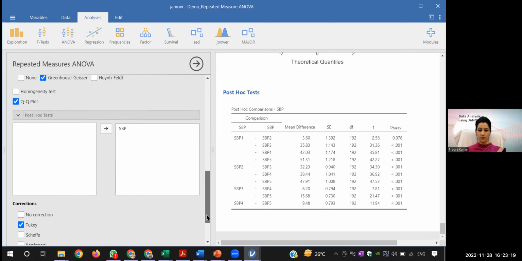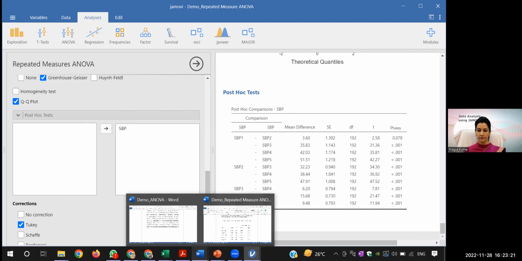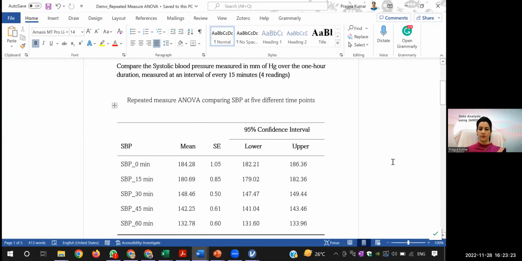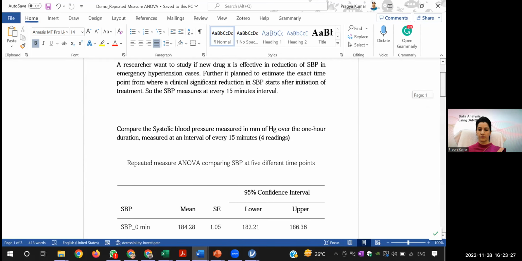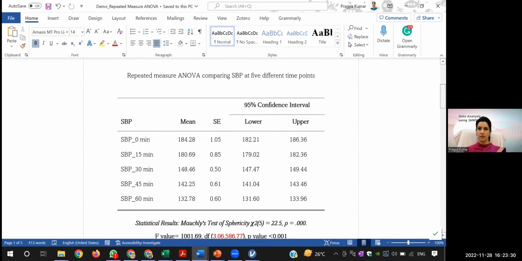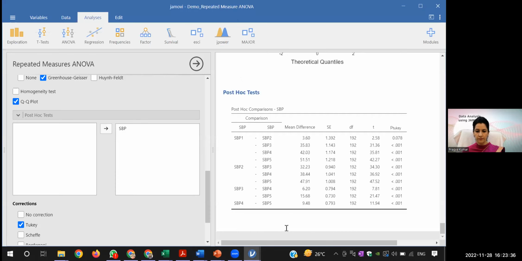So how will you enter the result? If you see the result, this is the mean and standard error. Let me see from where this descriptive has come.